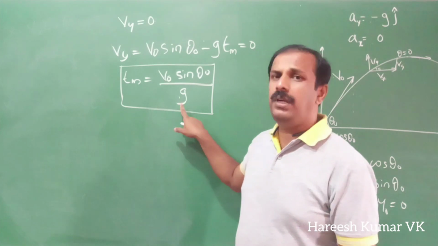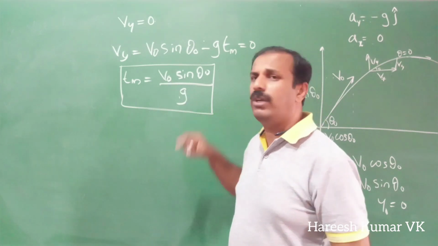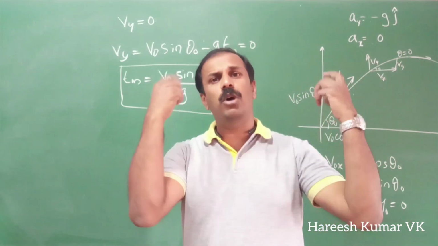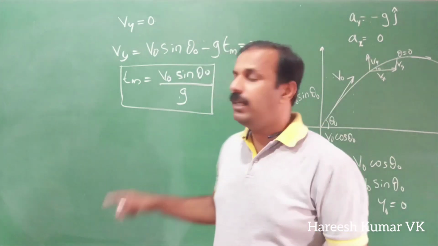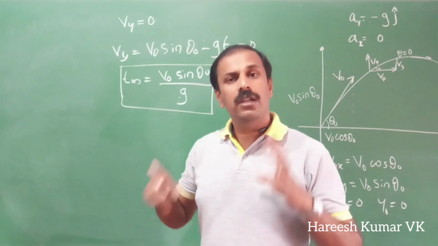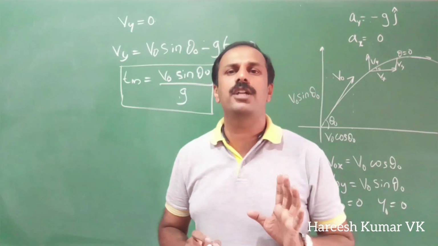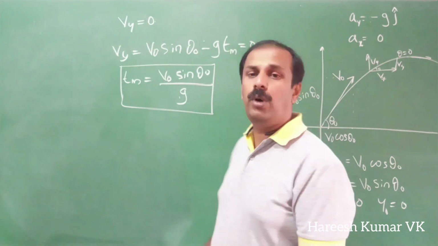So this is a very simple equation. If you know the initial velocity and the acceleration due to gravity, here we can see it is not depending on the mass. If you are throwing some object to a particular height, up to what height it will go, this one is very important. It is not depending on the mass. Whatever be the mass, it will go to the same height. It depends on what velocity you are throwing. That's all. So that is a very important result.